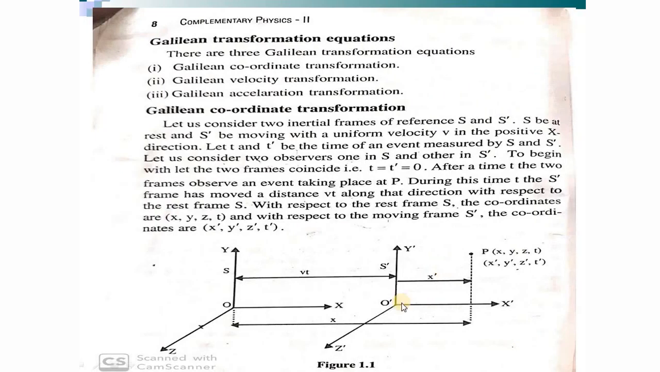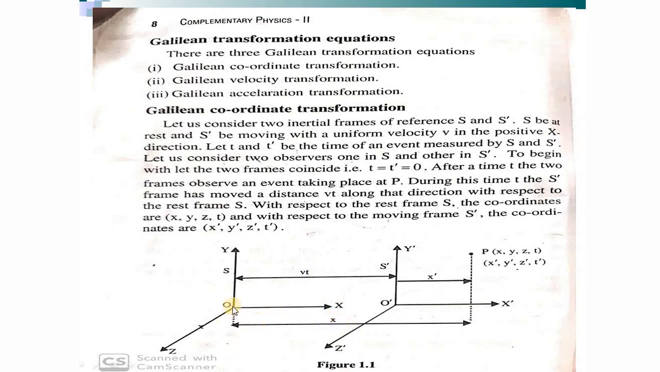So normally what will I get? This is the total distance travelled along the x direction. Suppose I am observing the event here. The distance of the event along the positive x direction, from the S prime frame is X prime and from the S frame is X. And normally the distance between the two frames is what? Vt.